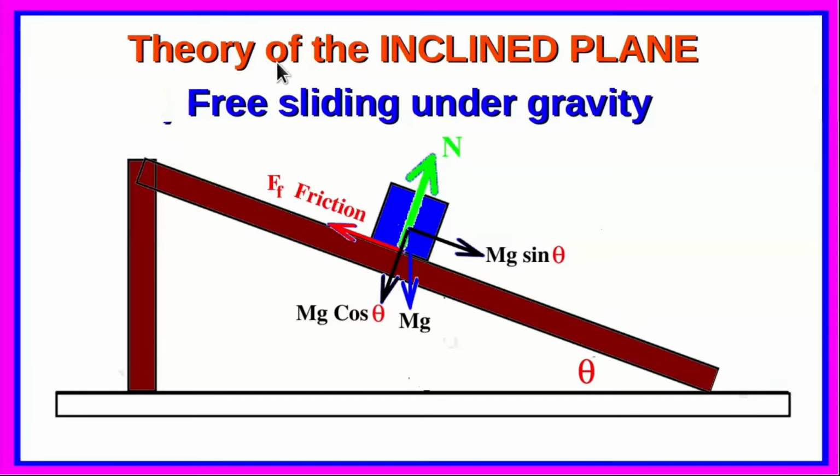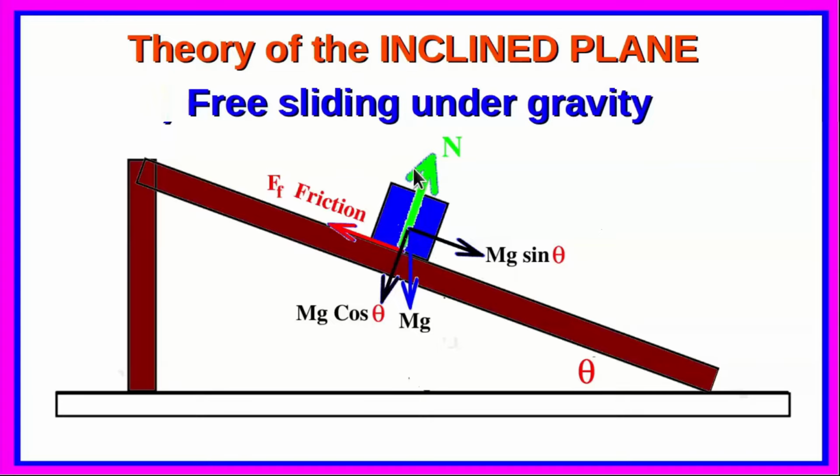Now coming to the theory of the inclined plane, we consider only the free sliding under gravity. So we have the object sitting on the inclined plane. The gravitational force is the weight of the body, mg. Now we can resolve this into two components, one along the plane and the other normal to the plane. So the parallel component is mg sin theta and the perpendicular component is mg cos theta.